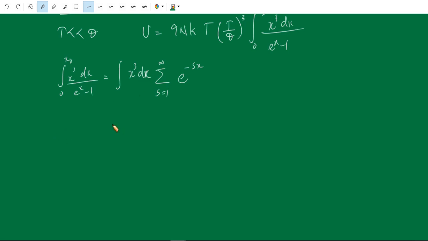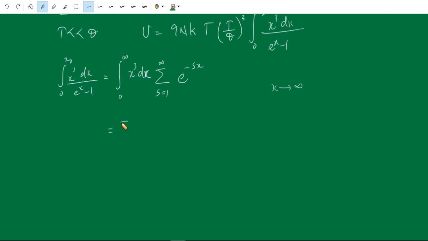This is from 0 to x_t. When temperature is low, x tends to infinity. As T decreases, x increases. T is very small, then x is very large, that means infinity. So this integral will become x cube dx summation e raised to minus sx.